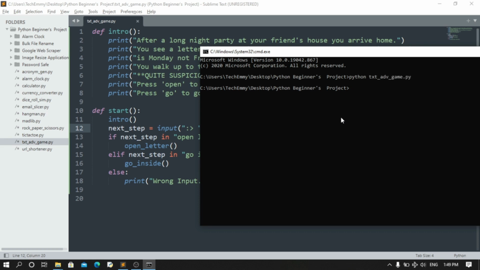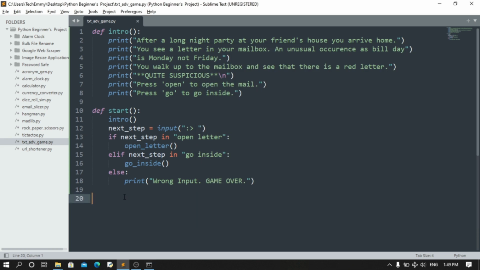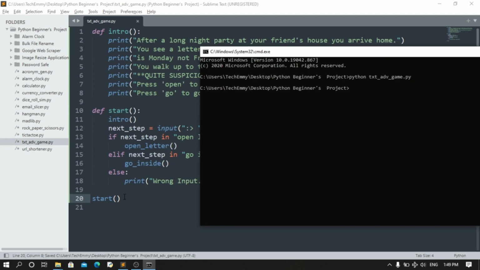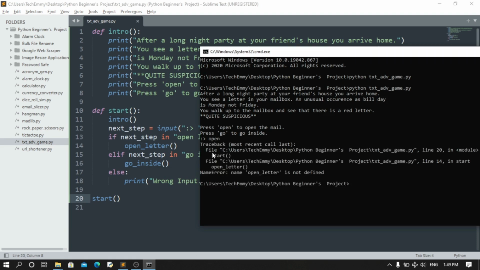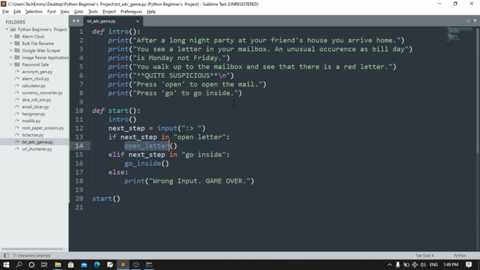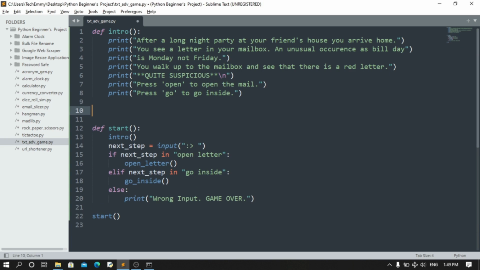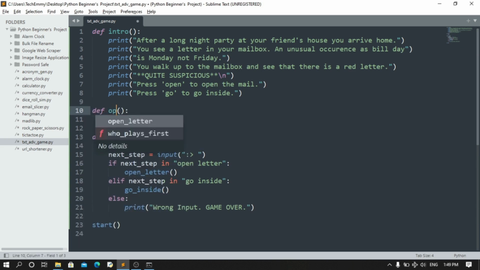And when we run it, nothing happens. Of course, we have to call our function down here. So we're going to call the function, and then run it. So we get this. If I type open, it should give me an error because we don't have this function yet. Now let's define the function up here. So we're going to define open letter, and I'm going to grab the text for open letter real quick. Now you're beginning to wonder, will I keep typing this text all by myself?